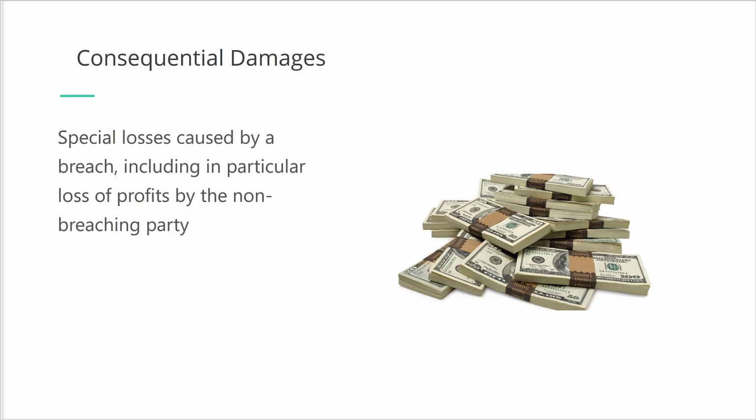The final category are consequential damages. These damages pertain to special losses caused by the breach. The most common example of consequential damages is a loss of profits. Since these damages can be potentially quite large and unexpected for the other party, they can only be claimed if they were reasonably foreseeable when the contract was made, and provided that they can be measured with reasonable certainty. This principle is illustrated in the classic English case of Hadley versus Baxendale.